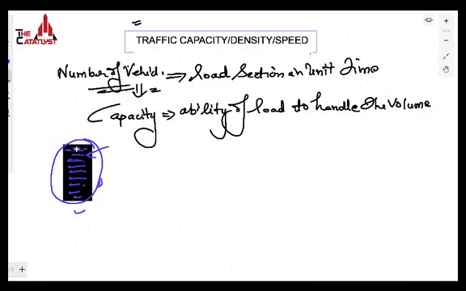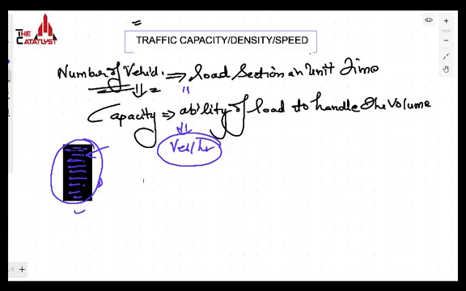It means that the number of vehicles which the road section can handle, which the road section can accommodate, is the capacity of the road section, but the number of vehicles which are moving on that road section is the volume. So basically these two things are almost the same. The capacity also has a unit of vehicles per hour. So both have the same unit, vehicles per hour or vehicles per day, depending upon the time which you are considering. The number of vehicles crossing a particular road section in unit time is the traffic volume, and the ability of the roadway to handle the traffic volume is known as the capacity of the roadway.